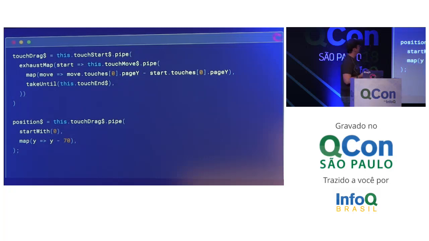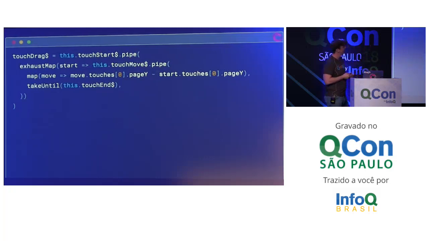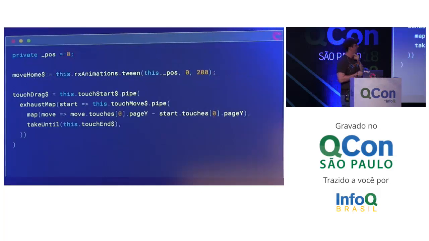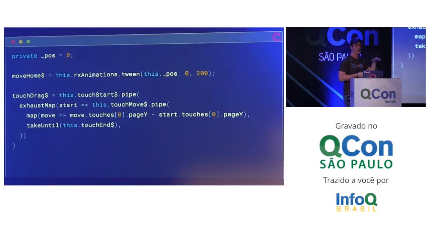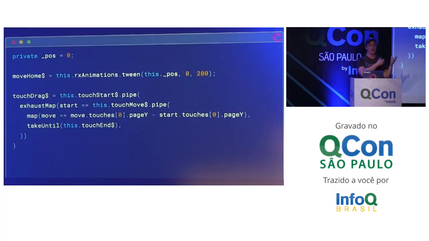So what we want to do, back to our code here, is we don't need to focus on positions now, we're just going to focus on the touch drags part. I'm going to add this moveHome animations property. So moveHome is using my animations tween to have this animation observable that just plays values between whatever the current position is, where I've got this private property _pos, that's the current position, to 0. So it's going to animate from there to 0 when you subscribe to this thing.